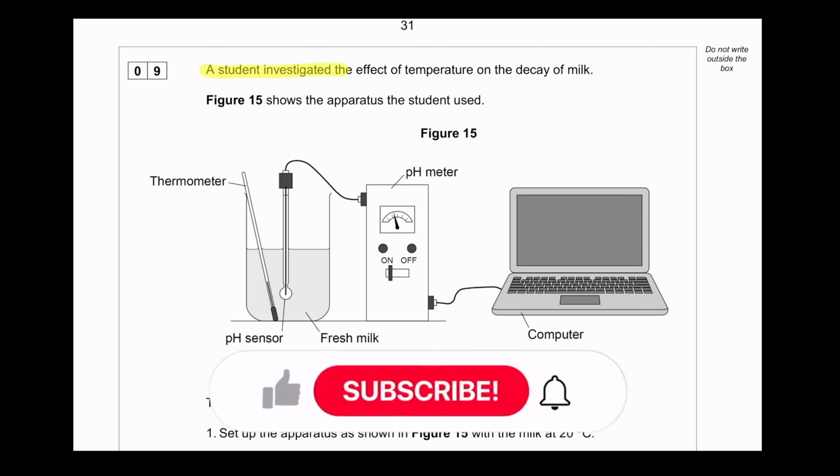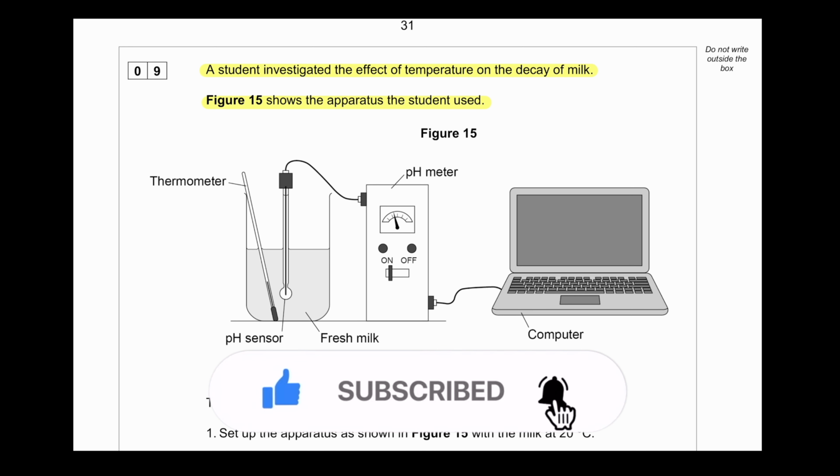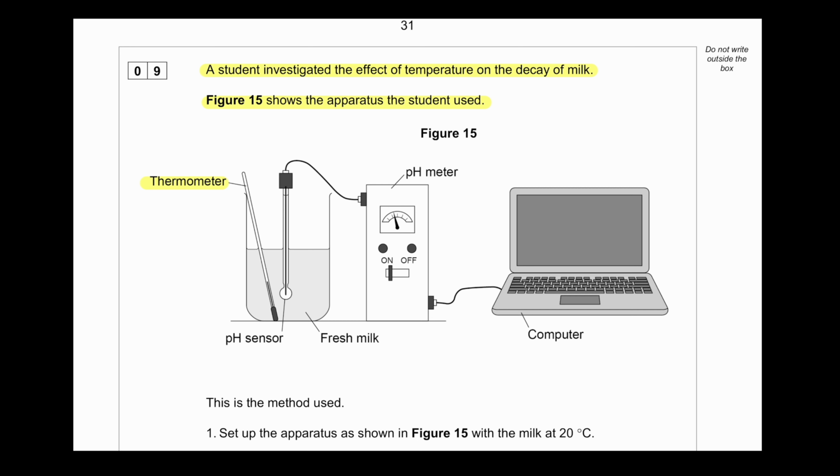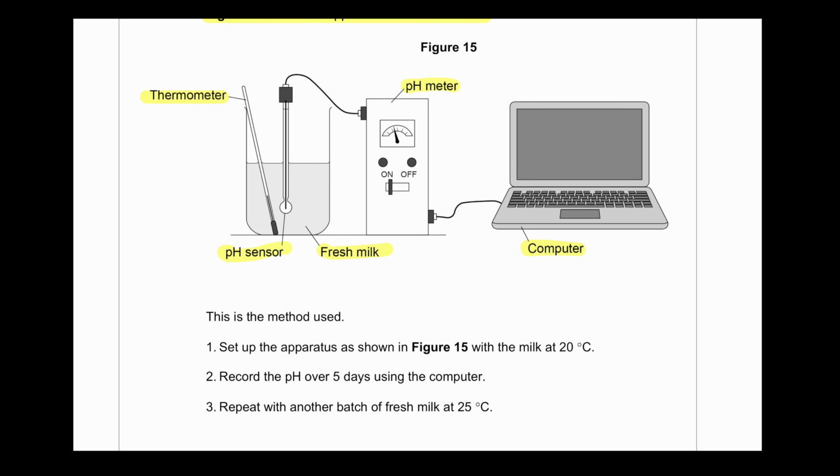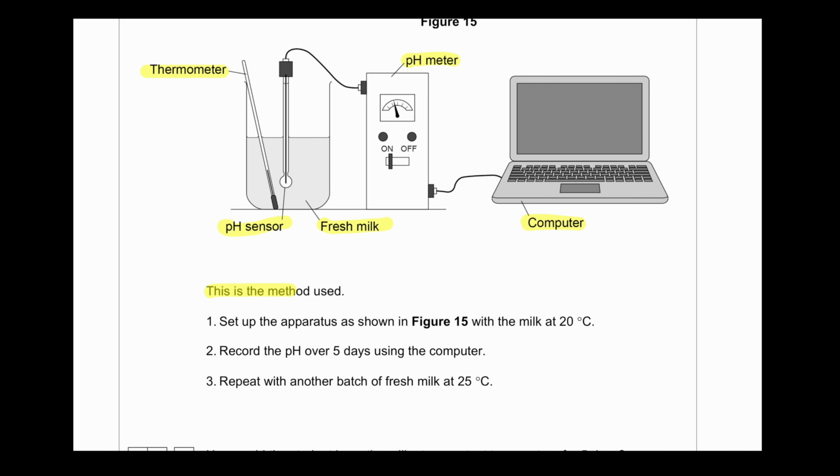A student investigated the effect of temperature on the decay of milk. Figure 15 shows the apparatus the student used. You can see a thermometer, a pH sensor, fresh milk, and a pH meter. The computer provides us all of the information bundled together in the screen. This is the method that is used.